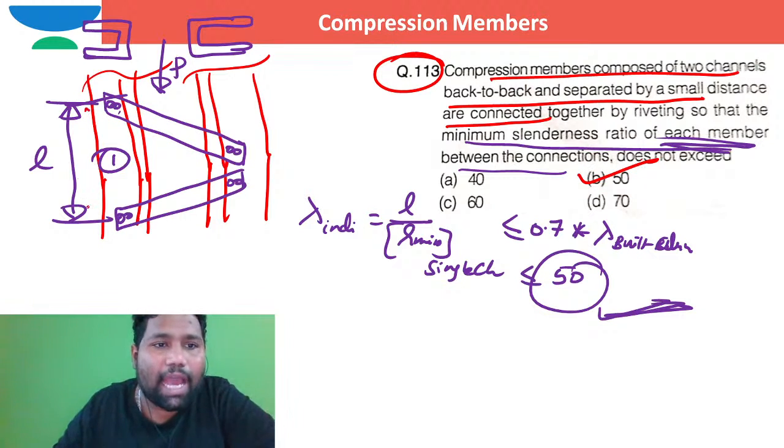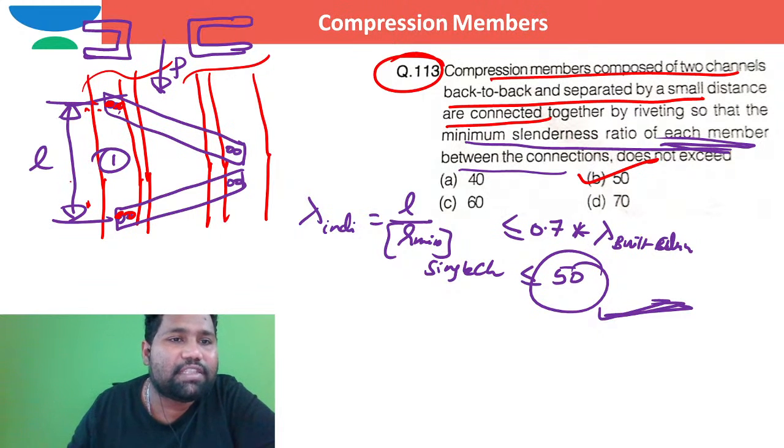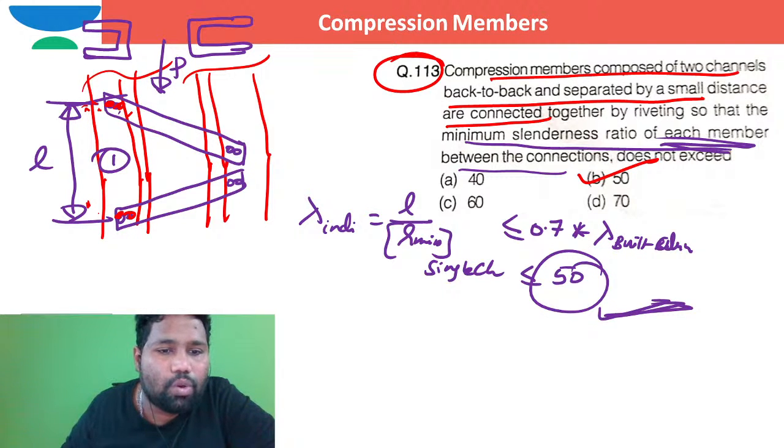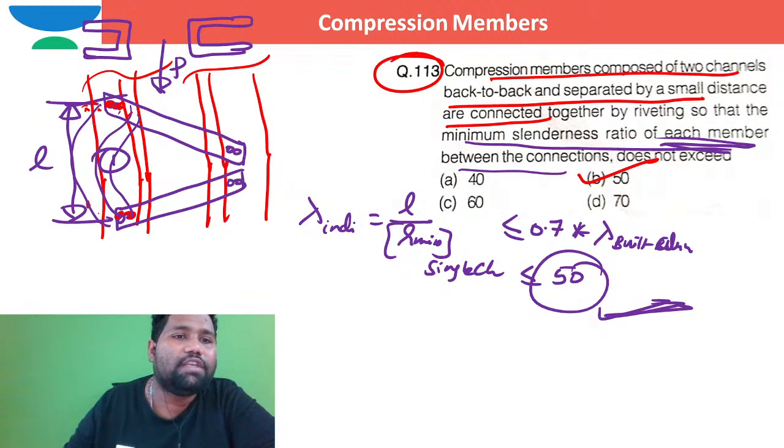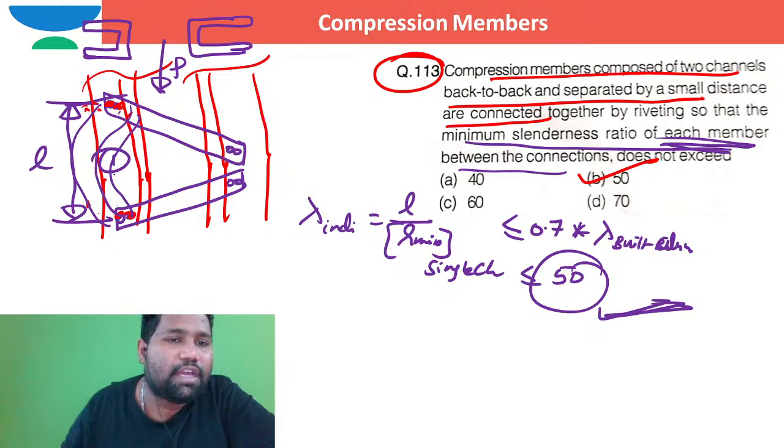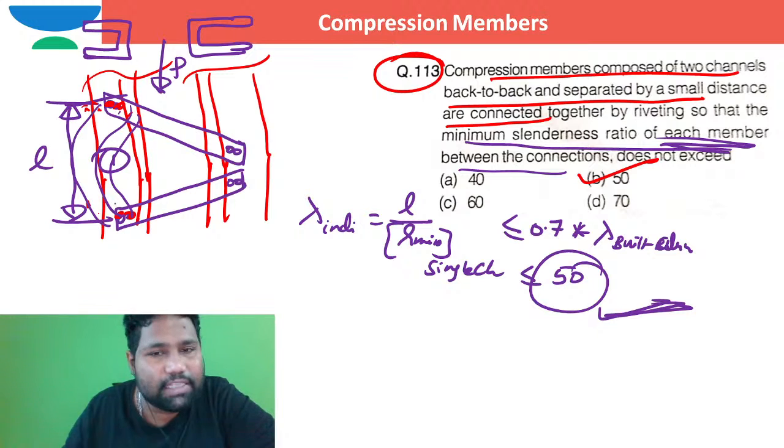If I keep a higher gap between these two riveted connections, in such case the spacing of the lacings is more. When the spacing of the lacings is more, there is a chance this element between the two restraints is able to buckle in this way. In order to stop buckling of this local component between the restraints, there is a limiting slenderness ratio. So a limiting slenderness ratio is provided on individual elements between the spacing of the lacing system also.